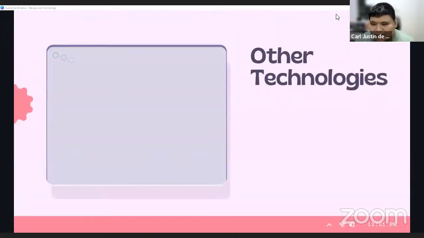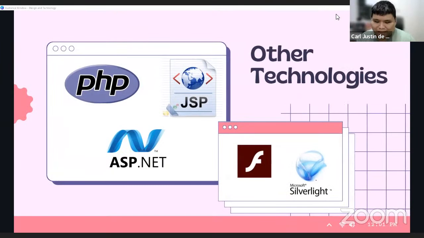But this wasn't a technology that was pretty evident during the time. Languages like PHP, JSP, ASP.NET, and technologies like Flash or Silverlight were primarily used by developers to make their websites more interactive and dynamic.